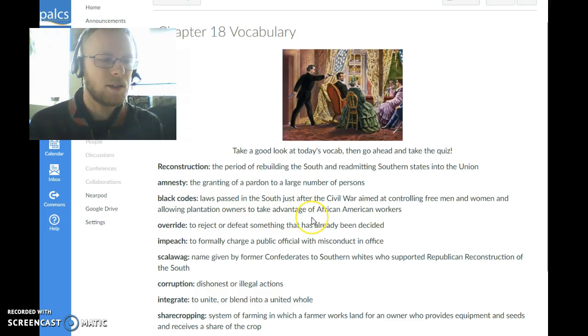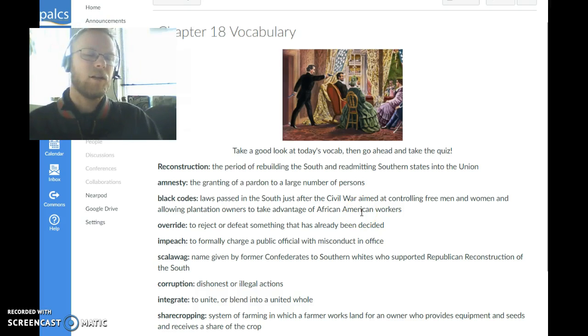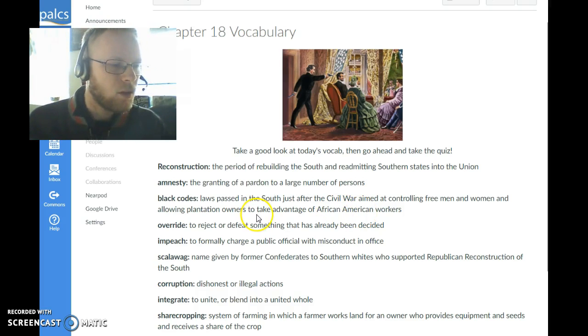Black Codes, laws passed in the South just after the Civil War aimed at controlling free men and women and allowing plantation owners to take advantage of African American workers. Override, to reject or defeat something that has already been decided. Impeach is to formally charge a public official with misconduct in office.